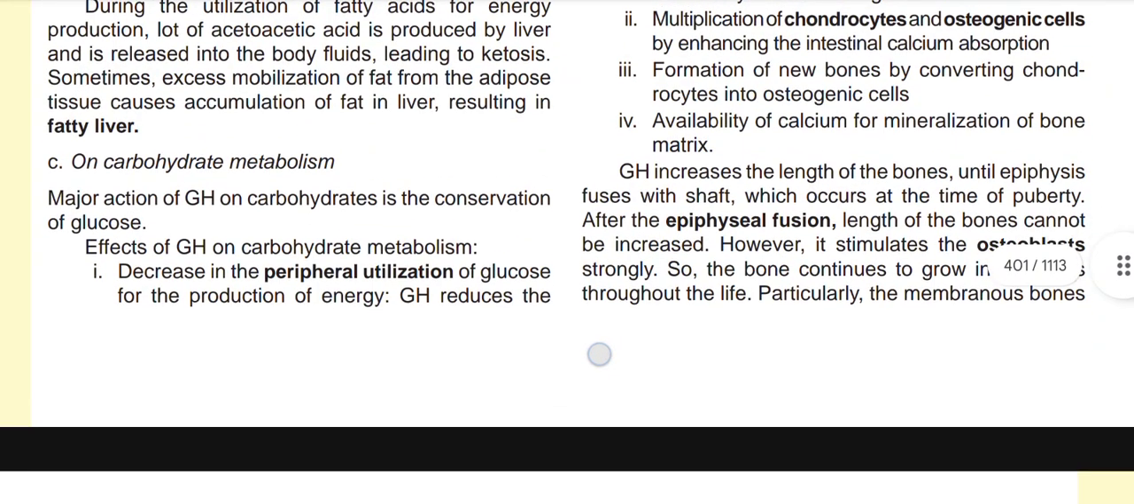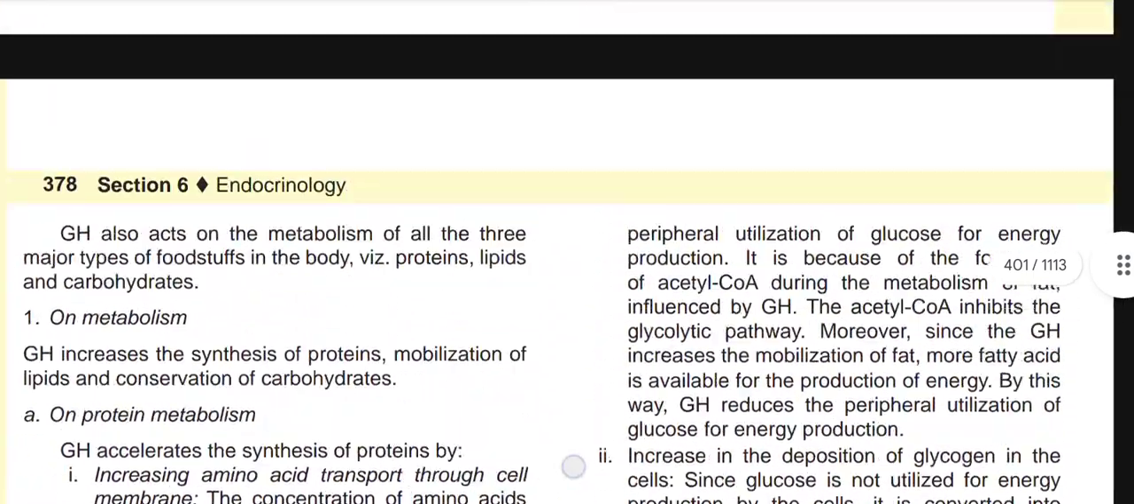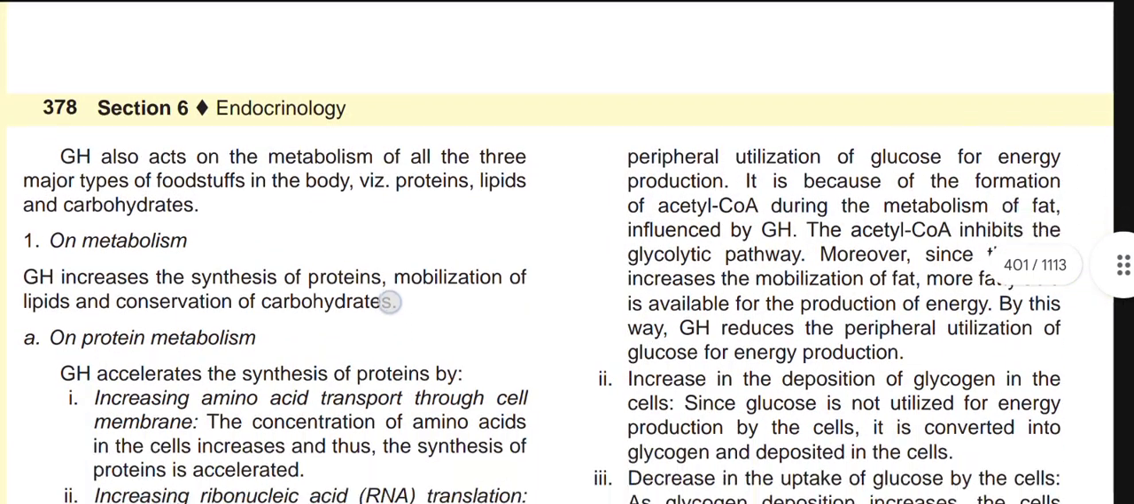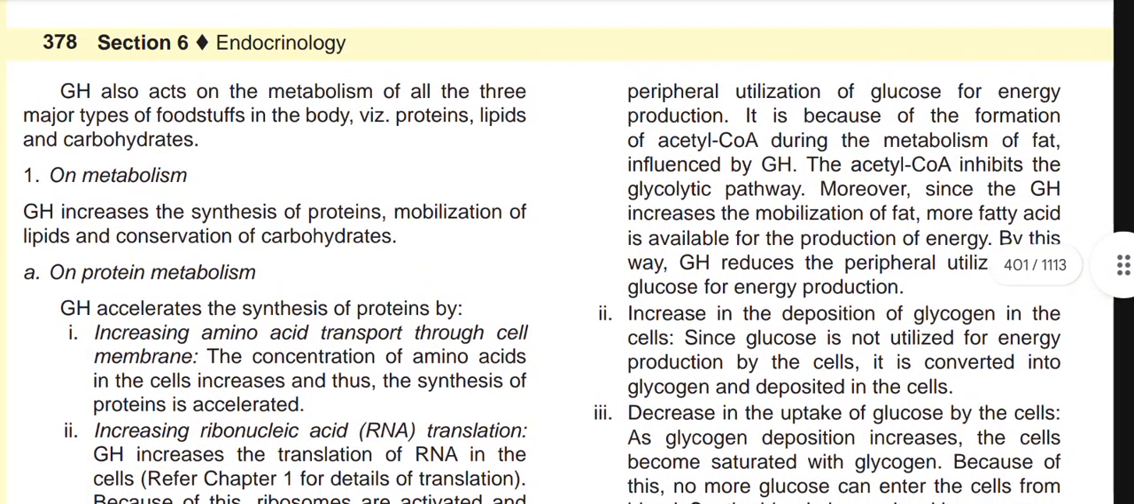On carbohydrate metabolism. Major action of growth hormone on carbohydrates is the conservation of glucose. Effects of growth hormone on carbohydrate metabolism: it decreases the peripheral utilization of glucose for the production of energy. Growth hormone reduces the peripheral utilization of glucose for energy production, and it is because of the formation of acetyl coenzyme A, acetyl CoA, during the metabolism of fat influenced by GH.